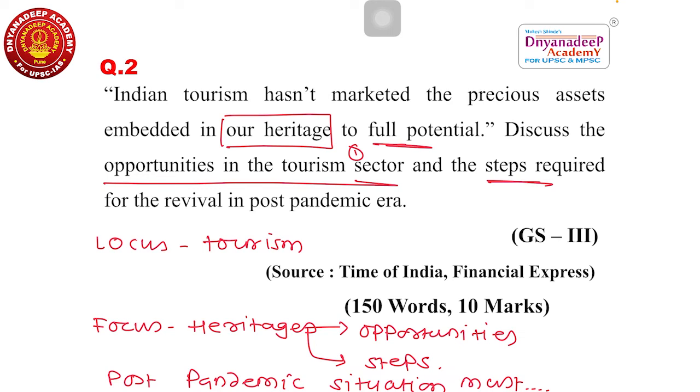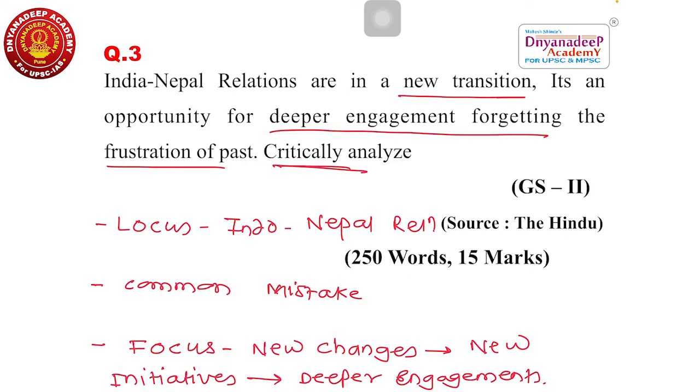Because though it has not asked explicitly about the tourism sector in heritage, still you have to focus more and more on the heritage sector's tourism. You have to focus more and more on heritage, culture and all other monuments aspect of our tourism sector. So this is the first aspect. It is the second question. Always remember, your reading of the question is very, very critical for scoring very good marks. Only reading the question will not give you a very good score. So this is the part.